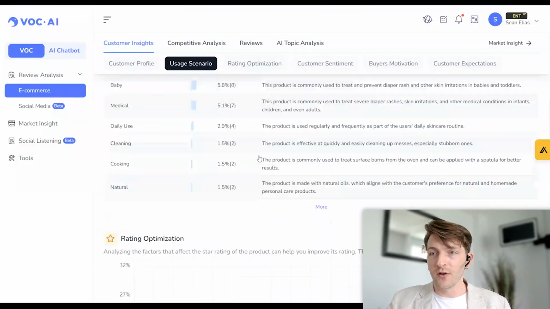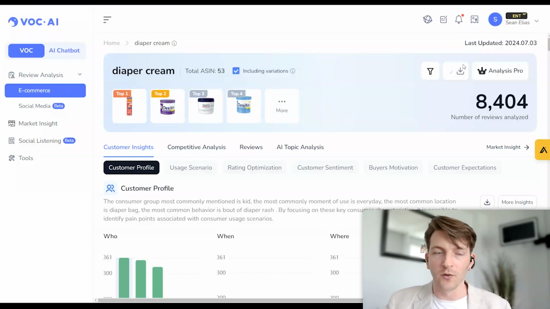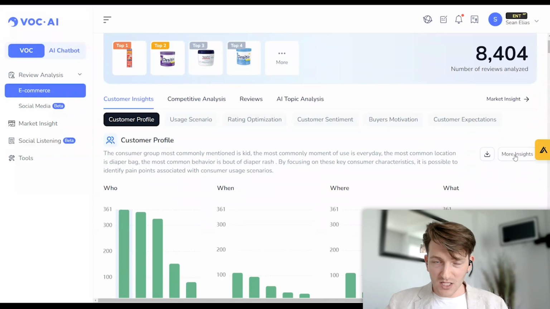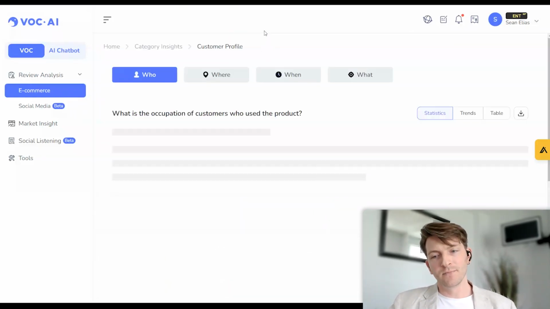Now, a lot of agencies and brands, they like to download the report and then send it to their clients or their team. So you can download the report here, send it to them in a nice image or PDF format. And then what we have here is the More Insights button. So we're going to go into that now.